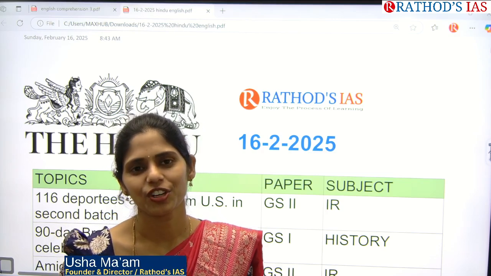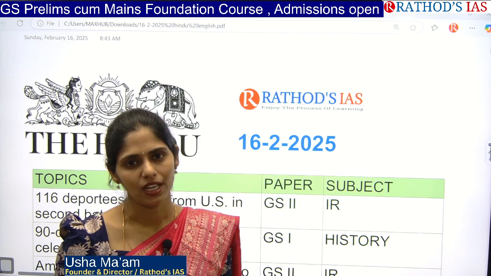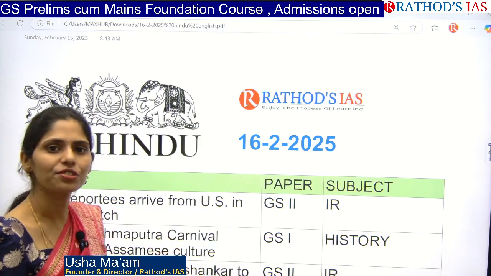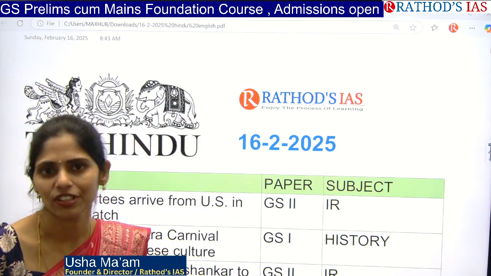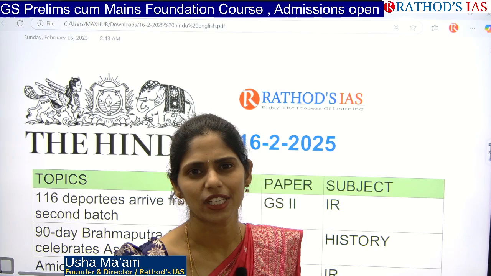Today in this session we are going to see very important topics that are in today's Hindu newspaper, and we are going to see current affairs of 16th February 2025 in this class. And today is Sunday, so there is no editorial, no text and context.